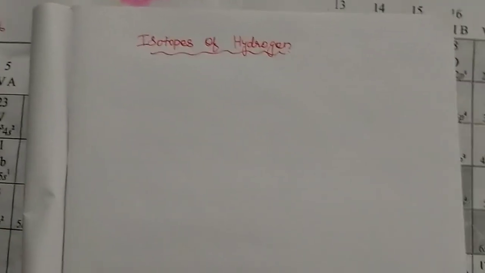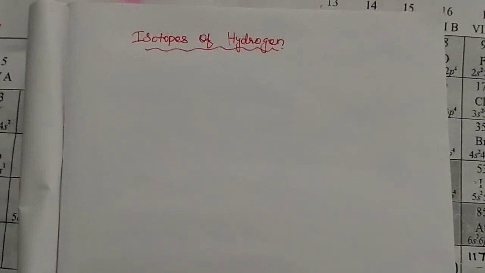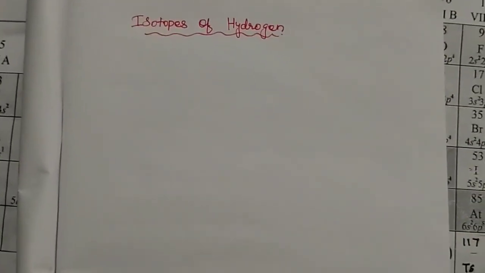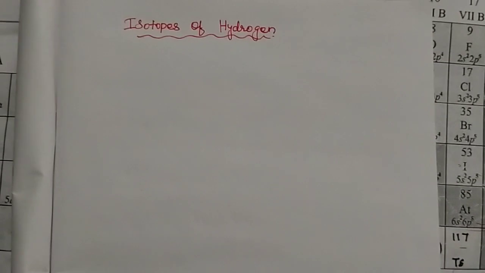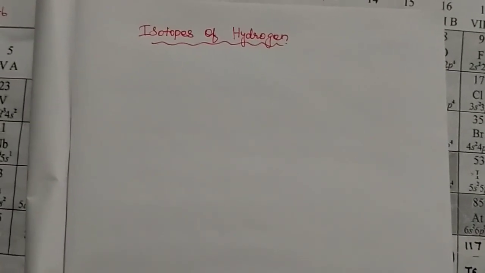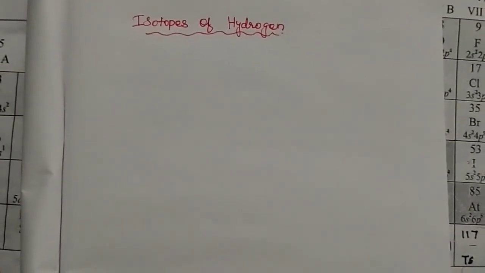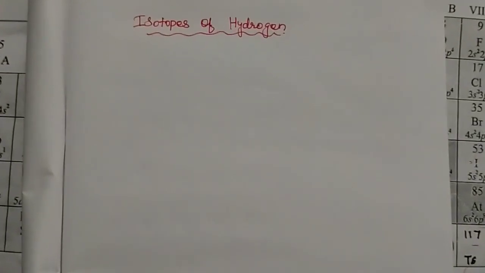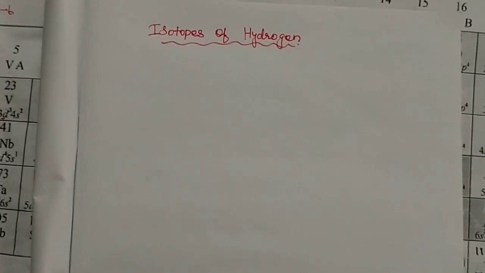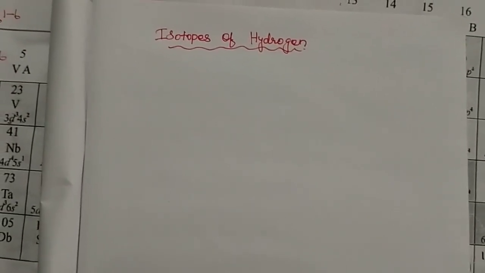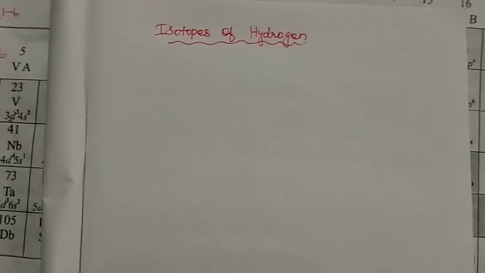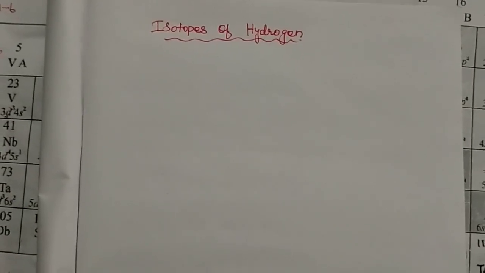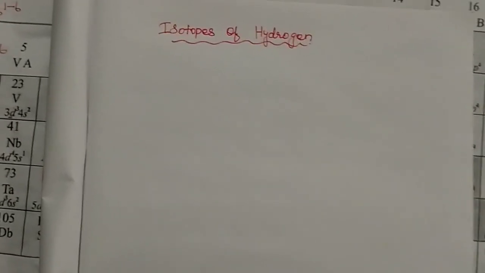Good afternoon, dear students. In the previous class we discussed Unit 4 Hydrogen, the introduction of hydrogen and the position of hydrogen in the periodic table, and the similarities between hydrogen and alkali metals and hydrogen and halogens. Today's class we are going to discuss isotopes of hydrogen, ortho and para hydrogen, and then the preparation of hydrogen.